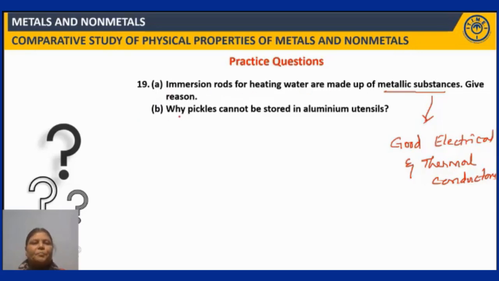Then why pickles cannot be stored in aluminium utensils? See, pickles contain additives which are acidic in nature, which react with aluminium and form products that can spoil the pickle. So to avoid this, pickles are not stored in aluminium utensils. So this is the answer for this B option.